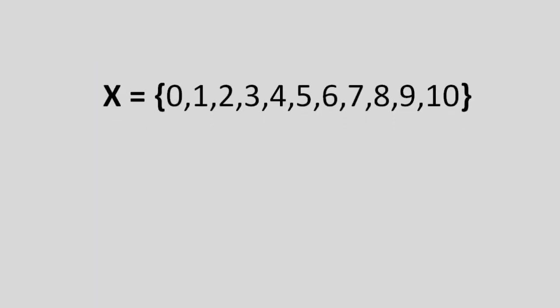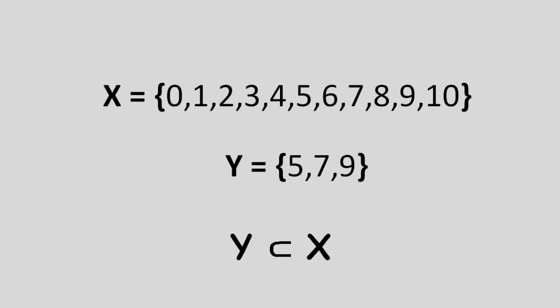Let's take a simpler example. Say set X has 1, 2, 3, 4, 5 till 10 and set Y has 5, 7, 9. So all the elements of set Y are there in set X, but the opposite is not true. So set Y is a subset of set X.